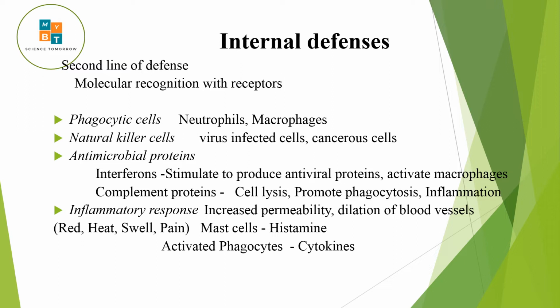Phagocytic cells, the neutrophils in the blood and the macrophages in the tissues, destroy pathogens and non-cell things by phagocytosis.